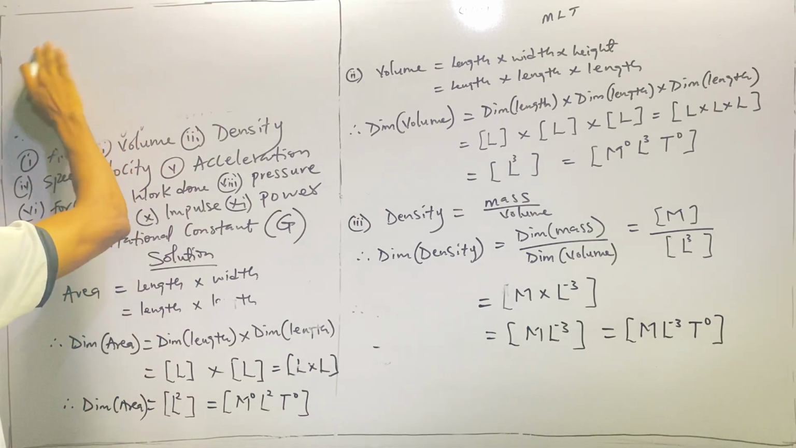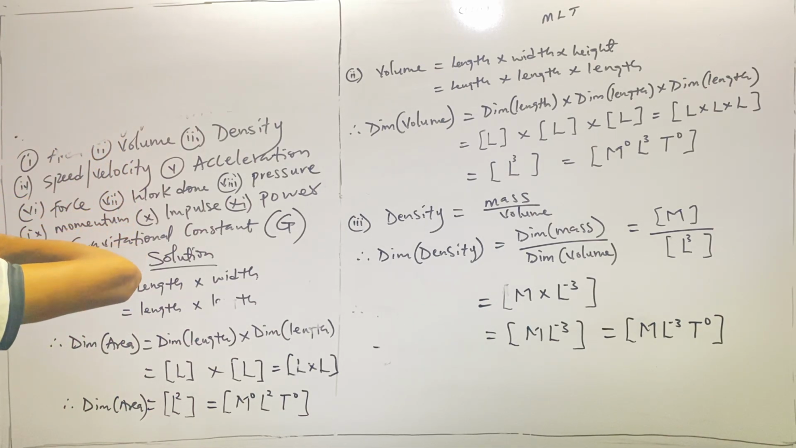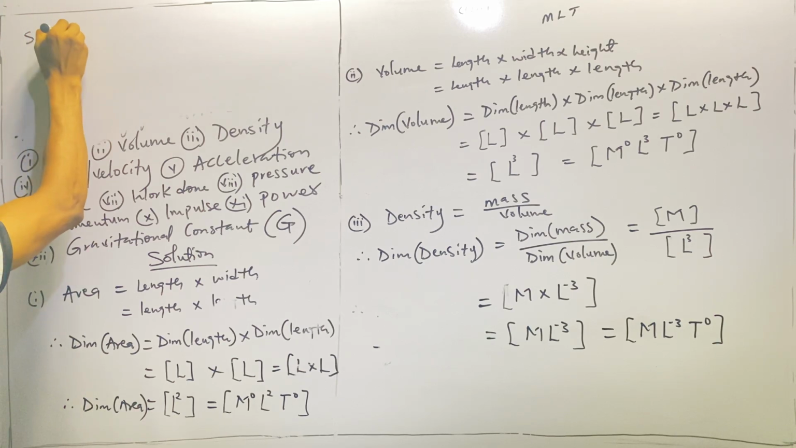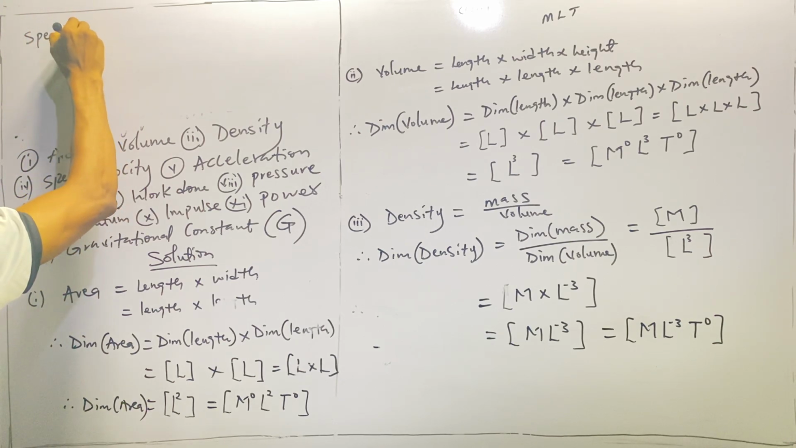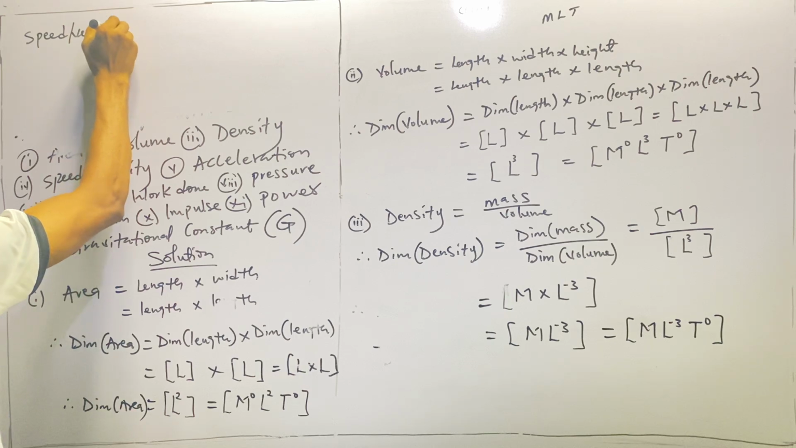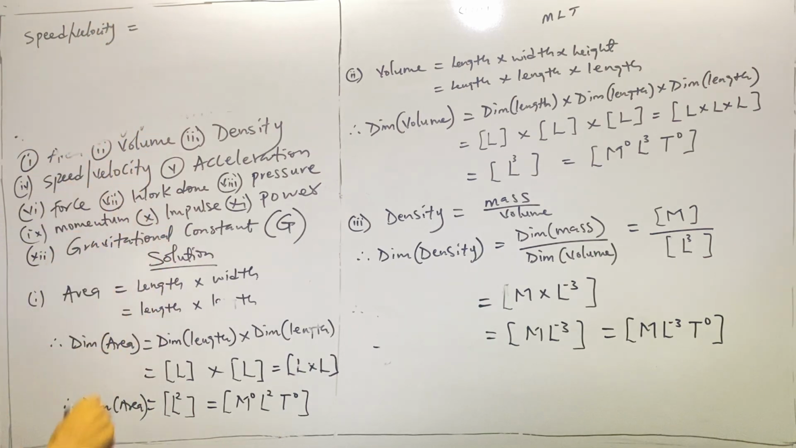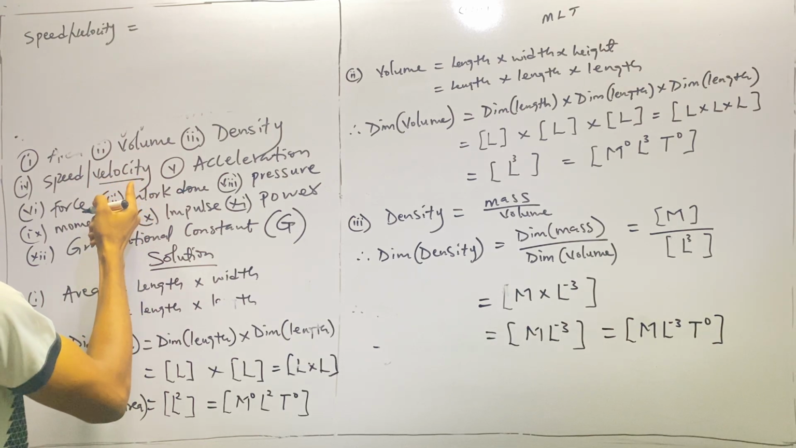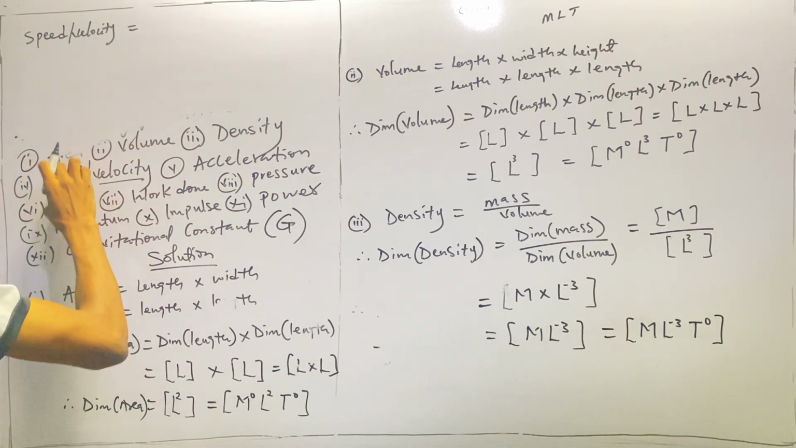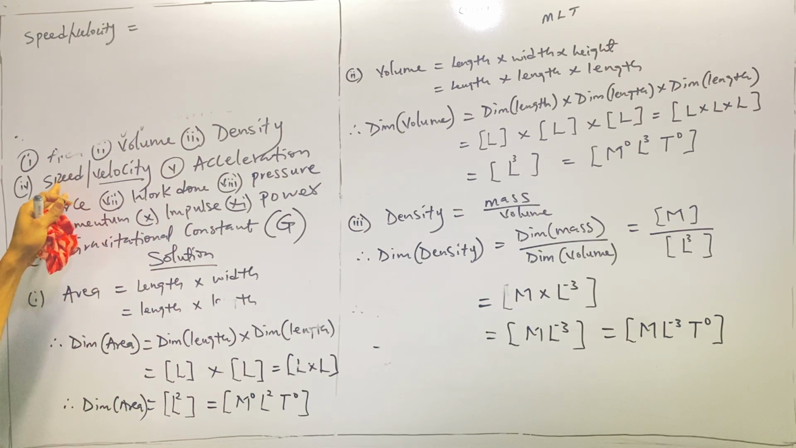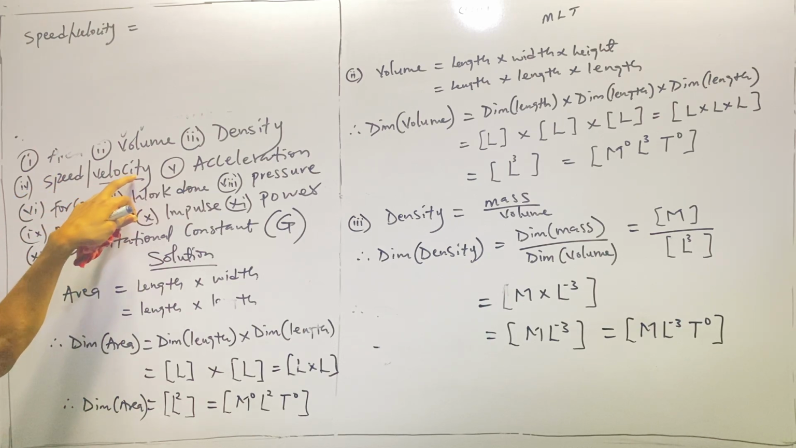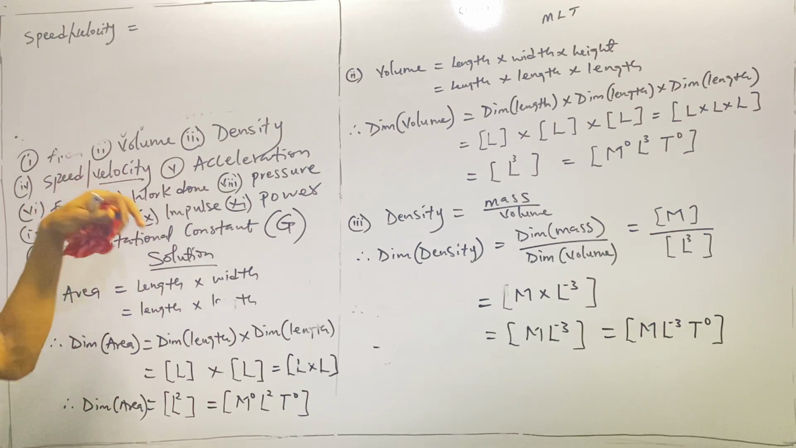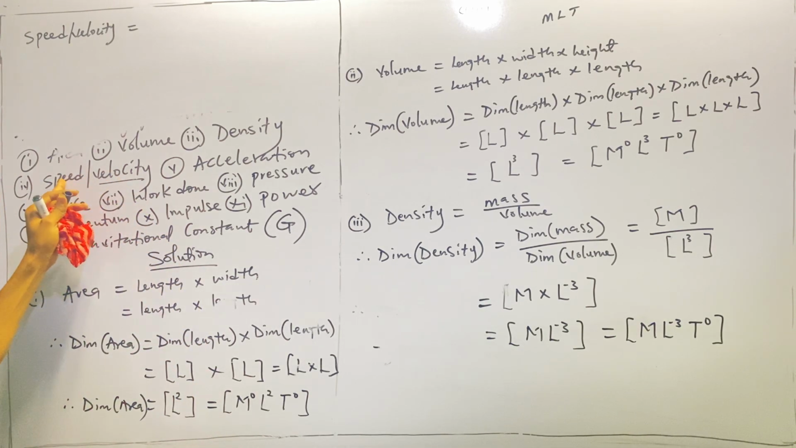So here we have speed or velocity. They mean the same, right? That's why I position them together. Speed or velocity means the same. It's just that this one has to do with direction. This one has no direction. The direction is not important here. In fact, velocity is a speed that has a direction.